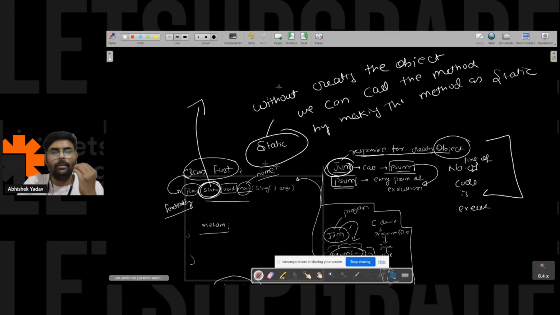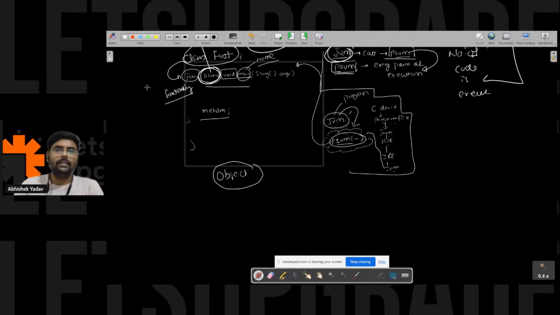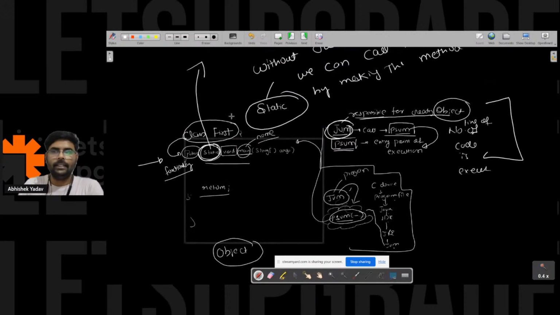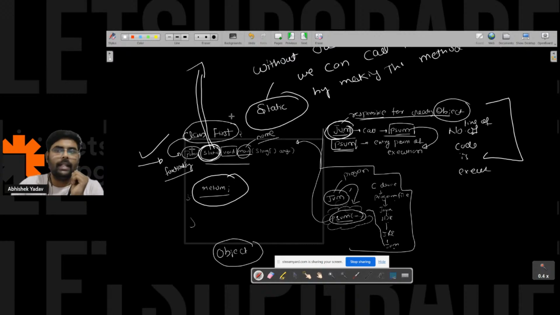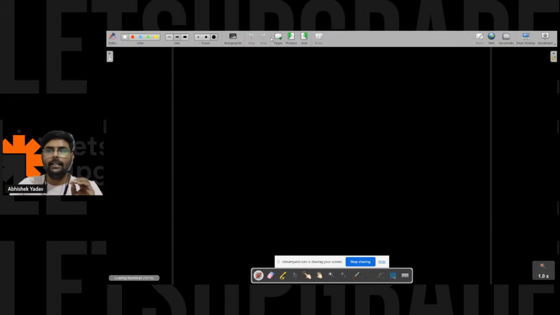Anyone from the audience who is not able to understand this part? Yeah, it is clear. Please write in the chat, guys, if it is clear, yes or no. So this is about public static void main, this is about the return keyword, this is about the static keyword, and this is about the public keyword. Let's take 5 more minutes, and after that we are ending the session. Write in the chat if you got a clear understanding of public static void main.